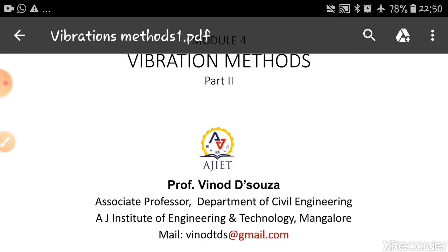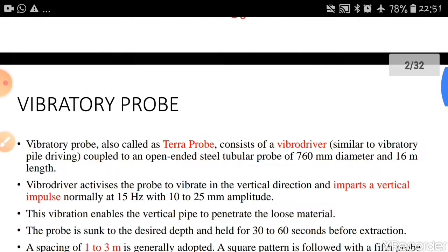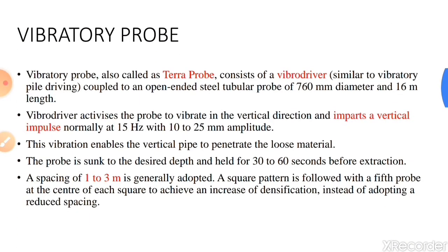They are vibratory probe, vibro compaction, vibro flotation technique, stone columns, and displacement piles. Let us begin the discussion with the topic called vibratory probe. This is the most widely used technique for deep compaction of cohesionless soil.